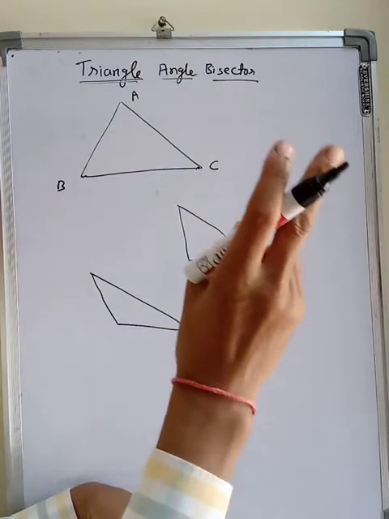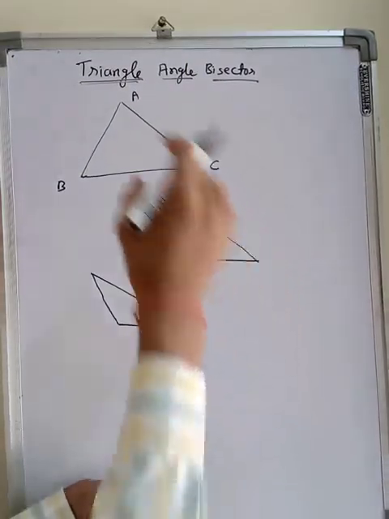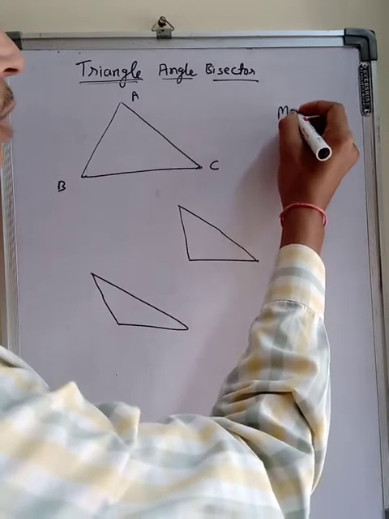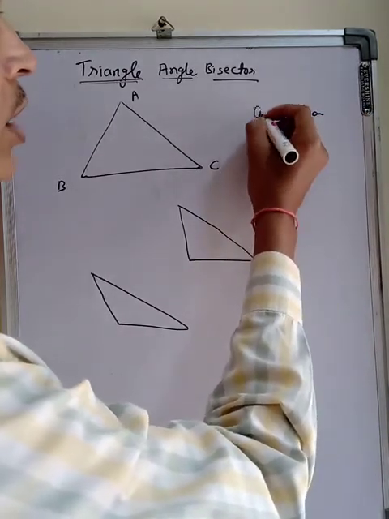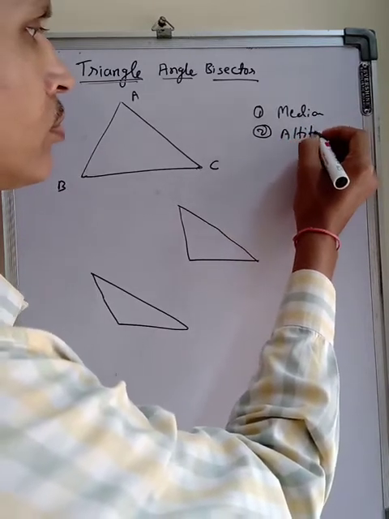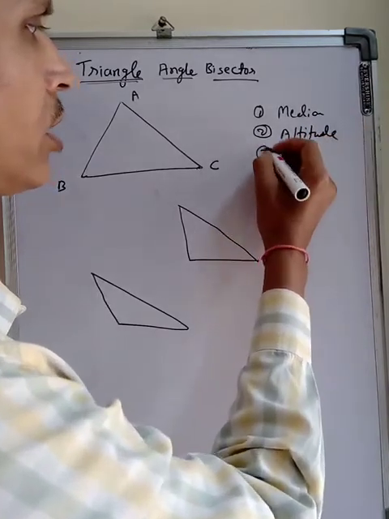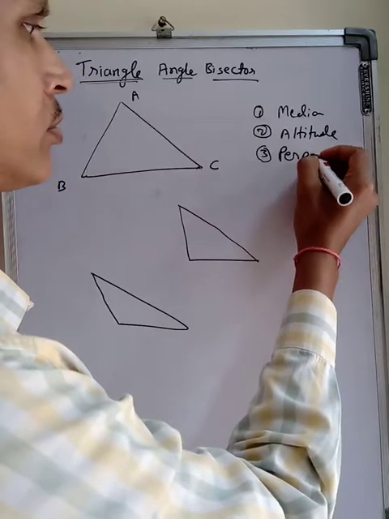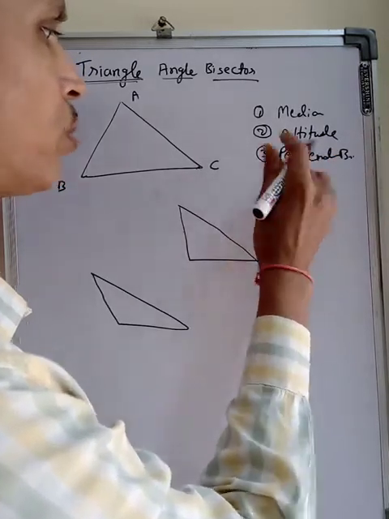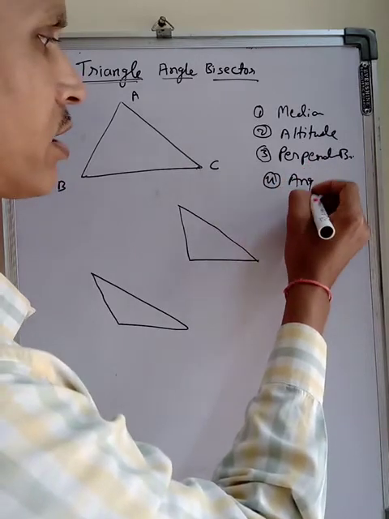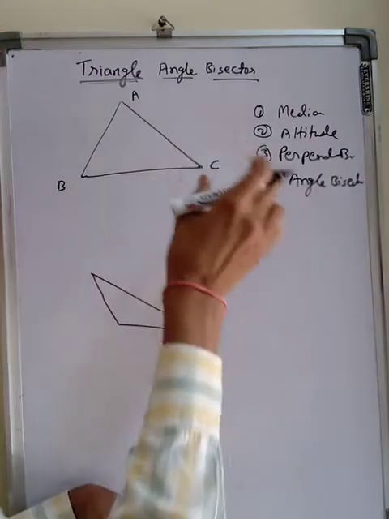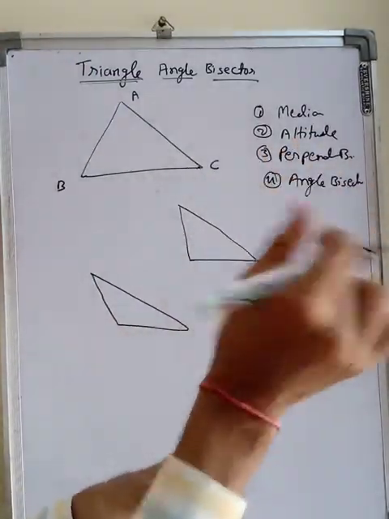This is the last, fourth line segment of a triangle. What we have learned? First we have learned median. After that, second, we have learned altitude. Then third we have learned perpendicular bisector. And fourth is angle bisector. So in angle bisector we will see for a triangle how this forms.